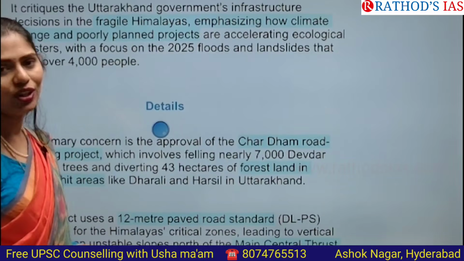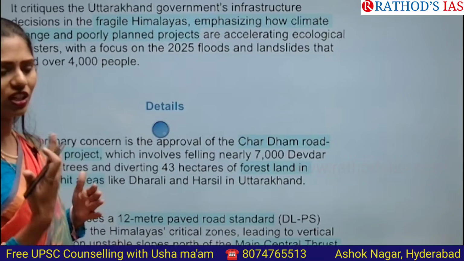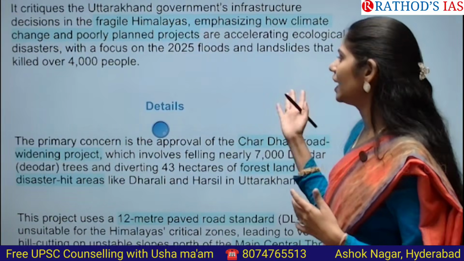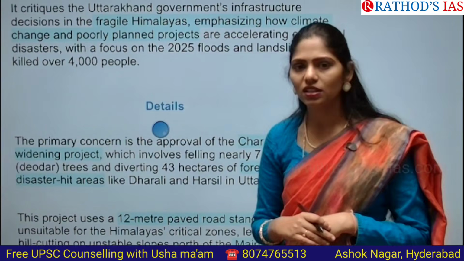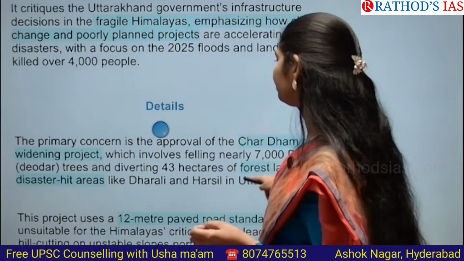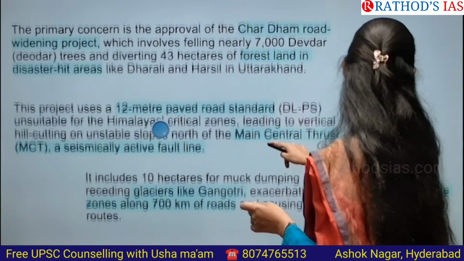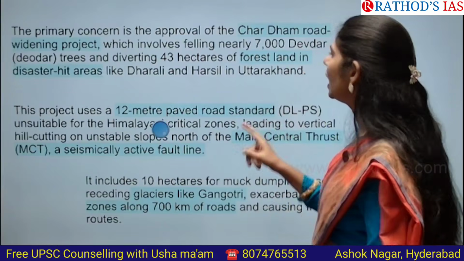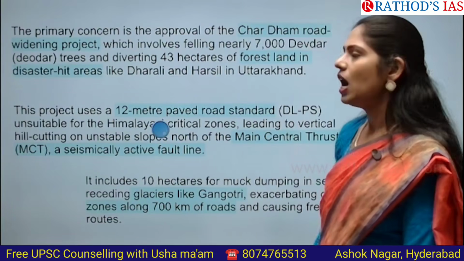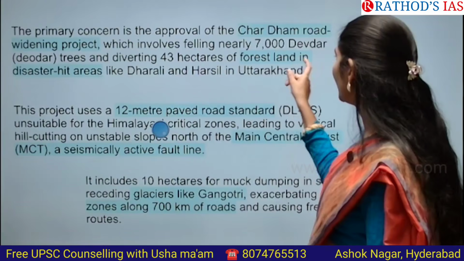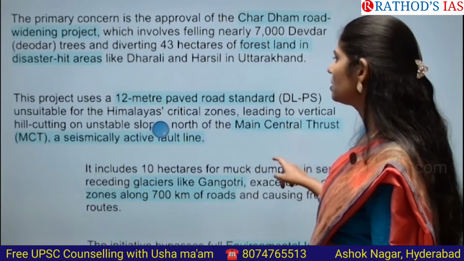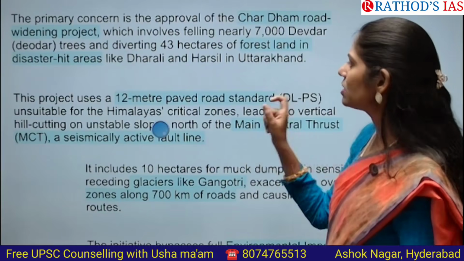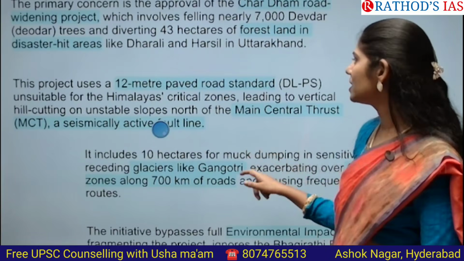This article shows that from 2025 onwards, we saw lots of issues like floods, landslides, avalanches, etc., and these kinds of projects will obviously lead to further disasters. In the details, the primary concern is the approval of the Chardham road widening project, in which around 7,000 deodar trees will be felled and around 43 hectares of forest land diverted in disaster-hit areas like Dharali and Harsil in Uttarakhand.